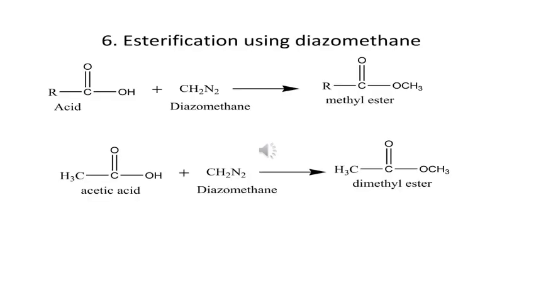The next one is esterification using diazomethane. Acid plus diazomethane react with each other. We will get methyl ester. Here there is a transfer of one hydrogen from the acid to CH2, and a CH3 is transferred to the acid. Then we will get methyl ester. Example, acetic acid with diazomethane, we will get methyl acetate.